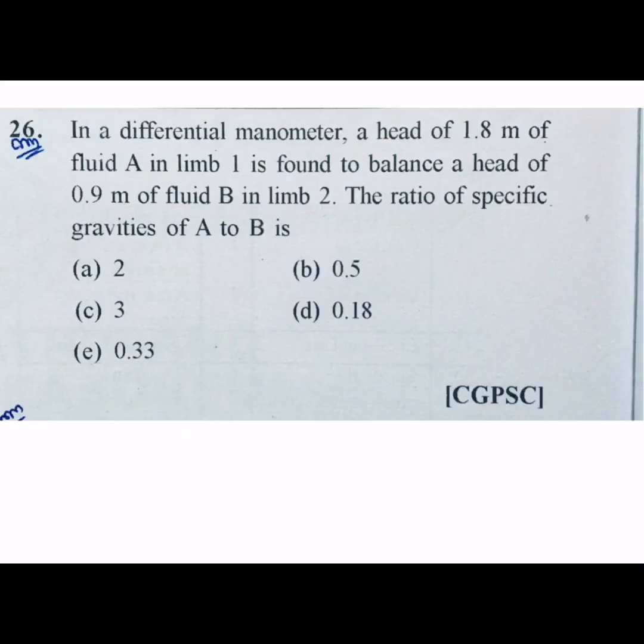This one is from Chhattisgarh PSC question. In a differential manometer, a head of 1.8 meter of fluid A in limb 1 is found to balance a head of 0.9 meter of fluid B in limb 2. The ratio of specific gravity of A to B is how much?